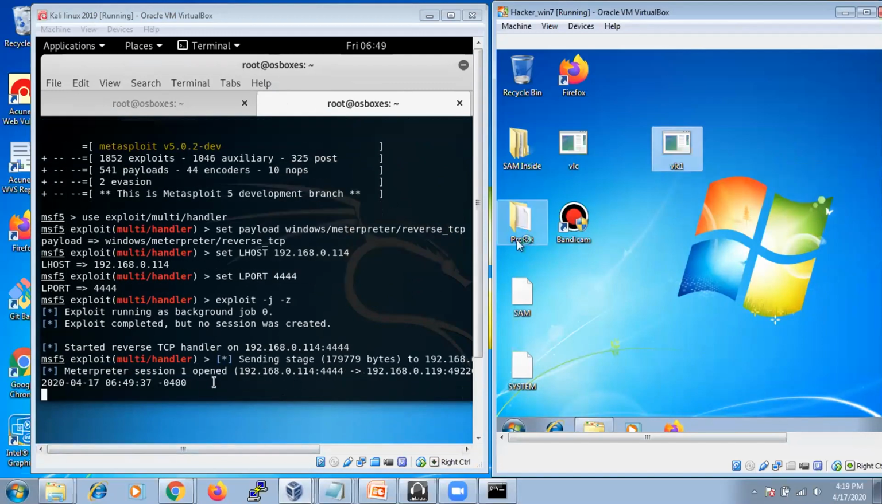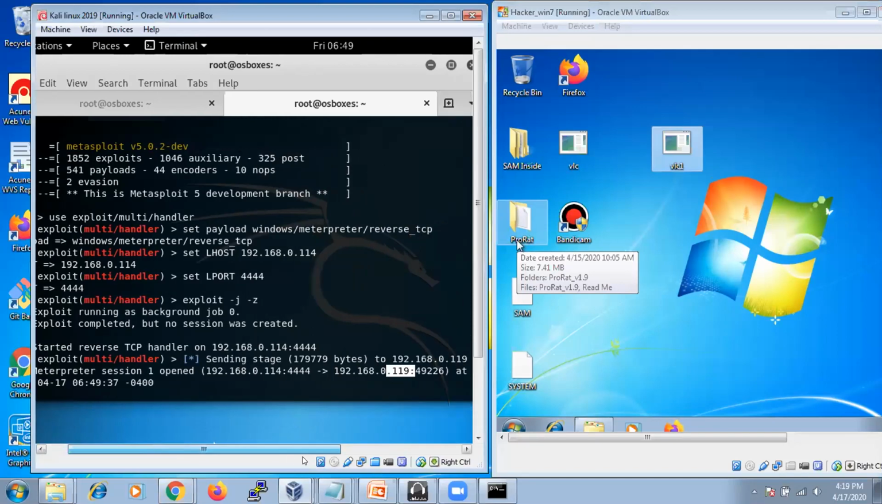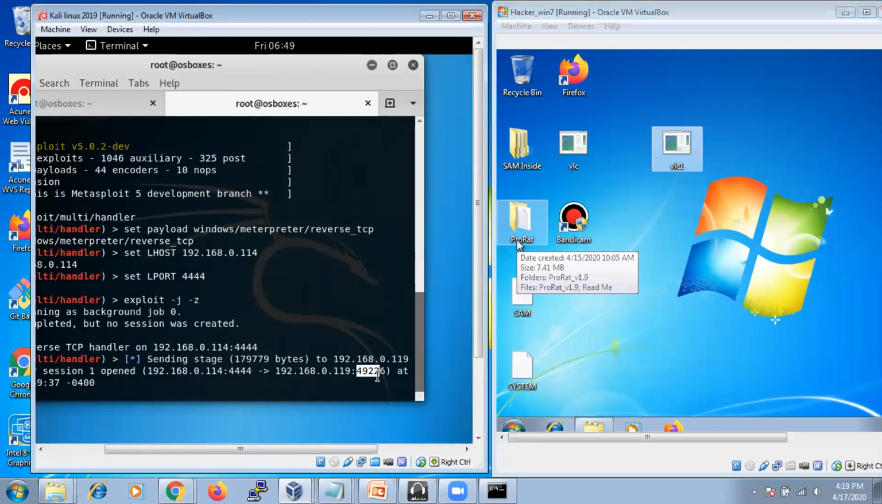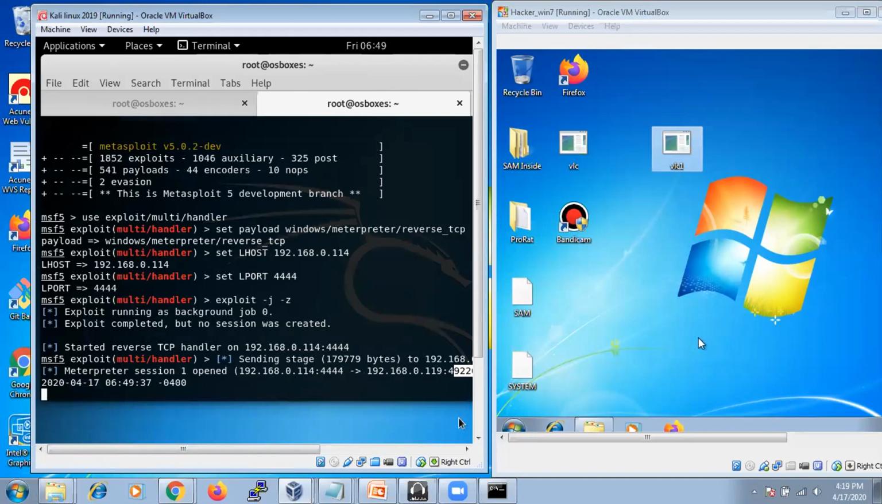See, we got a connection. A Meterpreter session was opened from this particular IP address with this particular port number. 49226 is the port number of the Windows machine. A connection is established from this IP to this IP, with this port number on the Windows machine. So now it is connected, but he doesn't know why it has connected, right? We can control this Windows machine right now.